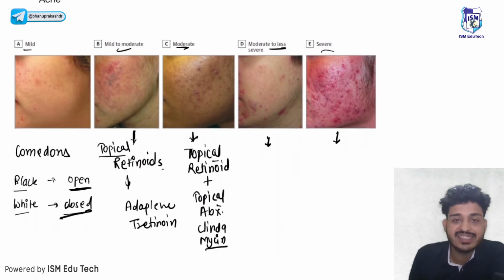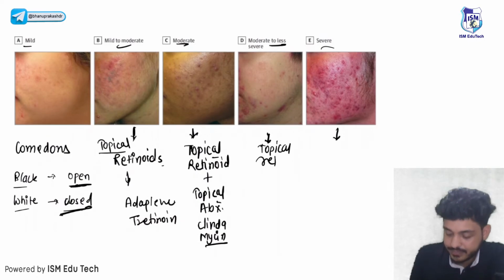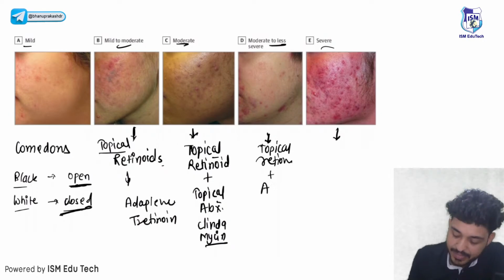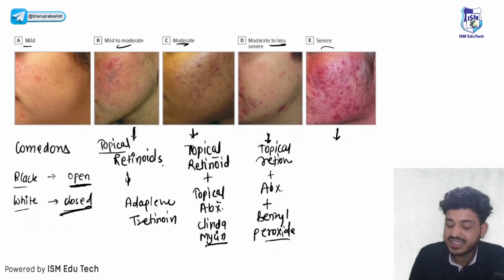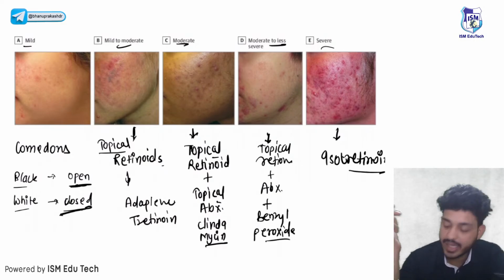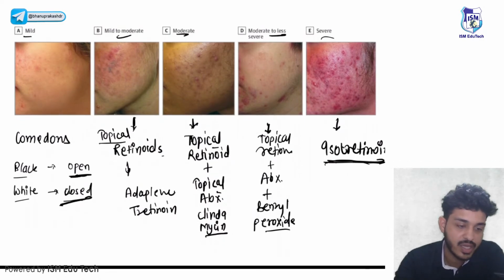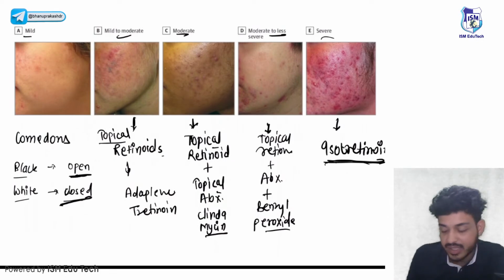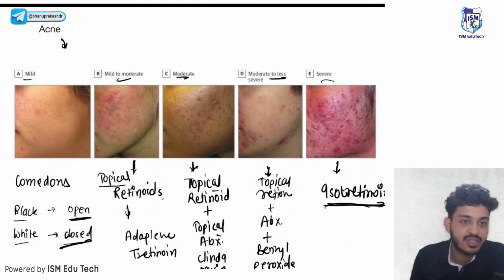In moderate to severe, what do we do? We will give topical retinoids along with antibiotics along with benzoyl peroxide. Benzoyl peroxide we can add, and in the severe form, what do we need to do? We need to give isotretinoin. That is most important. It has a side effect that you already know: in pregnancy it is a teratogenic drug. So we need to be cautious while giving isotretinoin to the patient. These are the basic treatment, types and grades of acne.